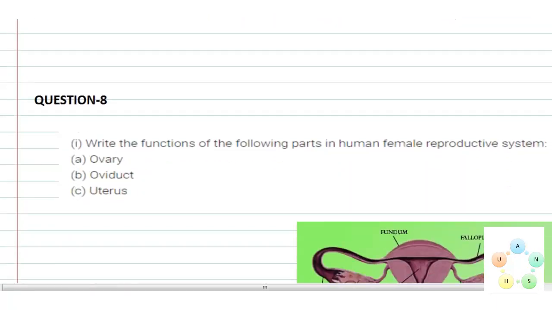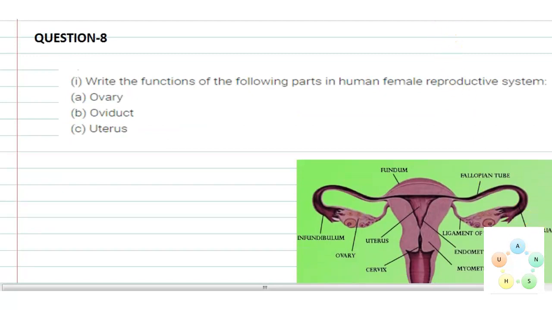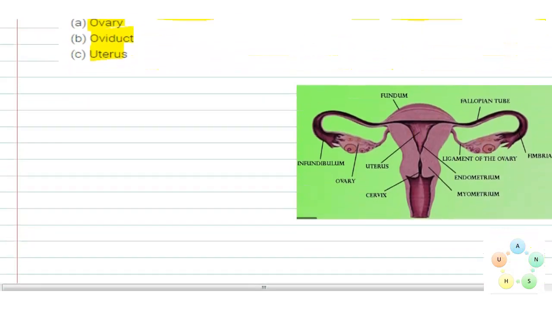This is our last question. So this is the question which asks, write the function of the following parts in the human female reproductive system: the ovary, oviduct and uterus. Just take a look at the picture. This is the female genital organ.